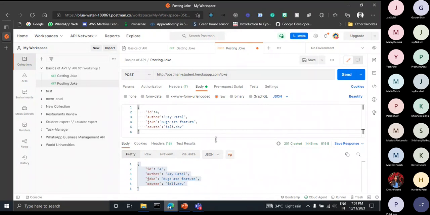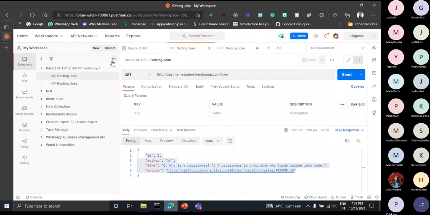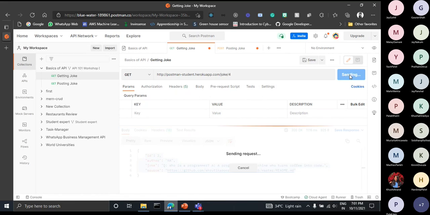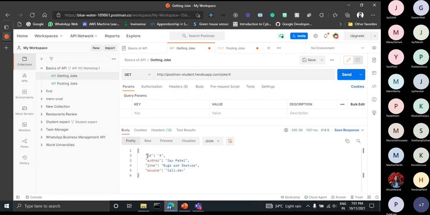Okay, and let's just see whether our joke gets posted to the server or not. So I am again switching back to this getting joke, and let's just pass the ID that we entered while posting the joke. I have entered 4 as the ID of that joke. If you have entered any other ID, then just type that into this get joke at last ID, so you can see whether your joke got posted or not. So you can see here our joke got posted.